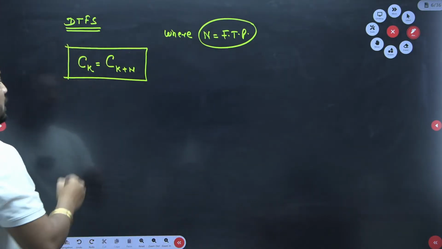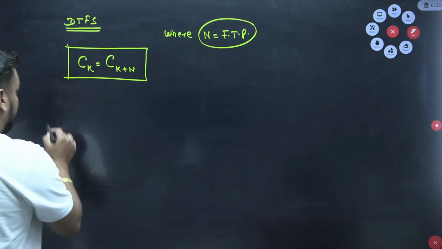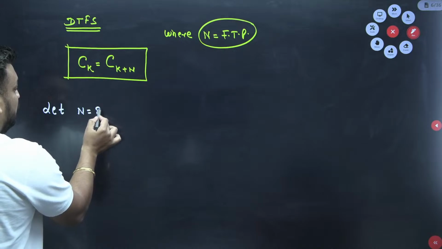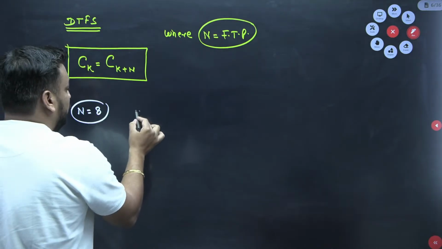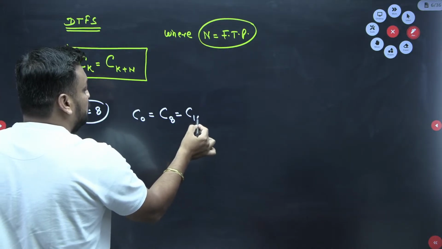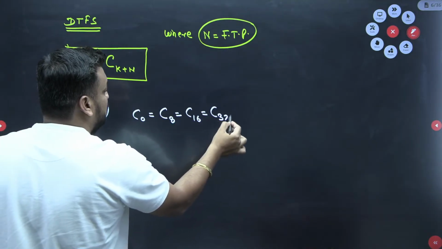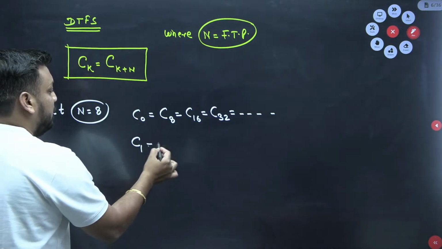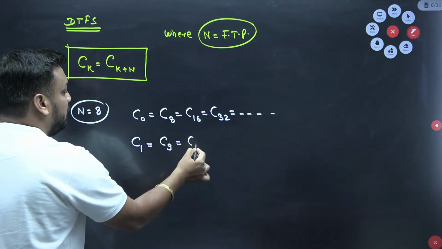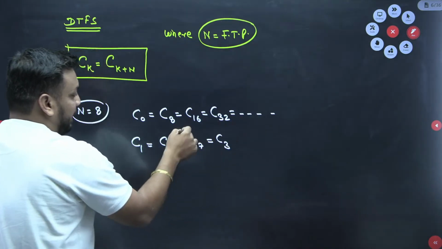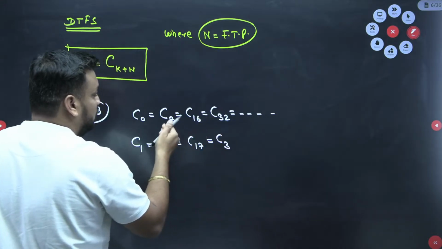Suppose I assume capital N equal to 8, then C0 should be equal to C8, equal to C16, and so on. Your C1 should be equal to C9, equal to C17, and C24 also.